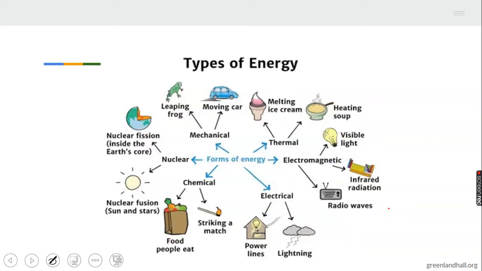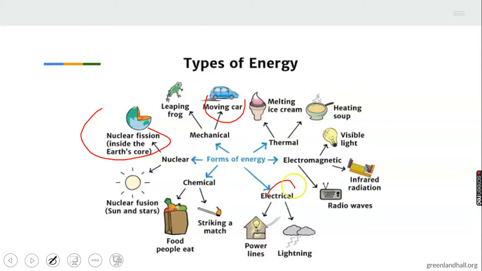Okay, I've mentioned some types to you before. We have nuclear energy, like nuclear fission inside the earth core. We have mechanical energy, like moving a car. A car uses mechanical power to move. There's a battery in the car, and it is the battery that makes the car move. And the battery is made up of different chemicals, different things put together.